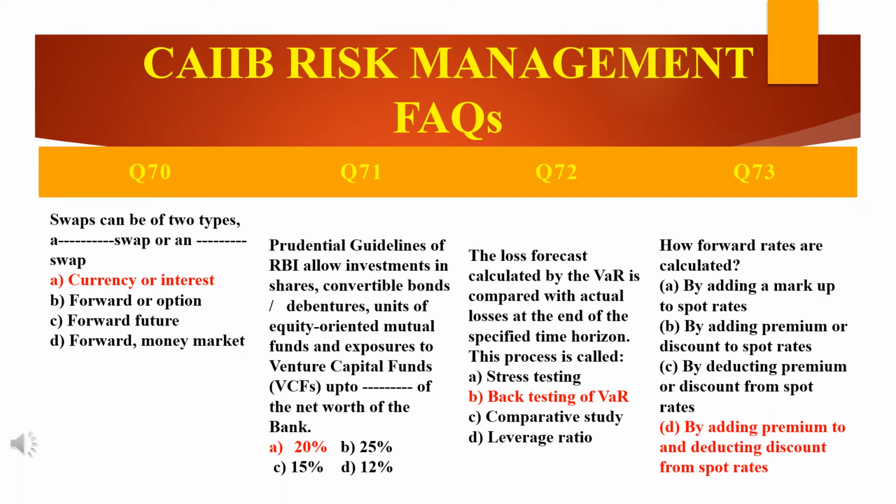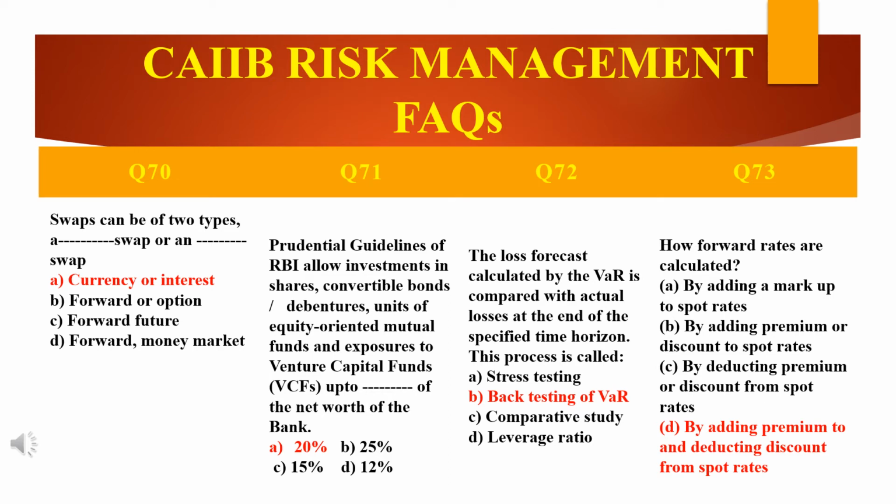Coming back to the next question, prudential guidelines of RBI. Prudential guidelines of RBI allow investments in shares, convertible bonds, debentures, units of equity oriented mutual funds and exposures to VCFs, that is venture capital funds, up to dash of the net worth of the bank. So what is the answer? Up to how much? 20%, 25%, 15% or 12%. The answer is 20%.